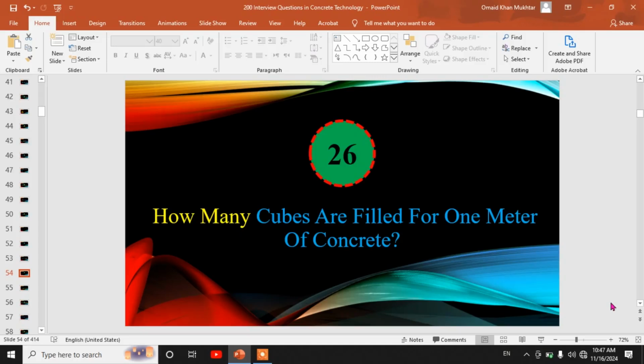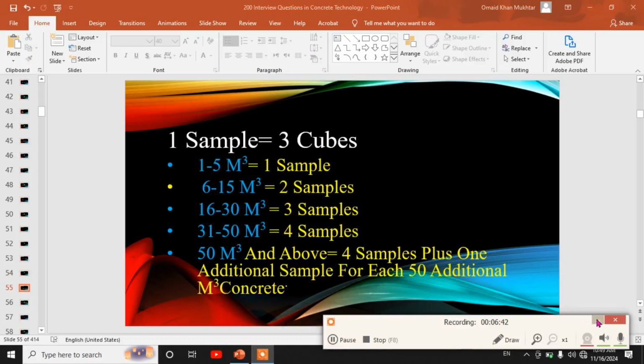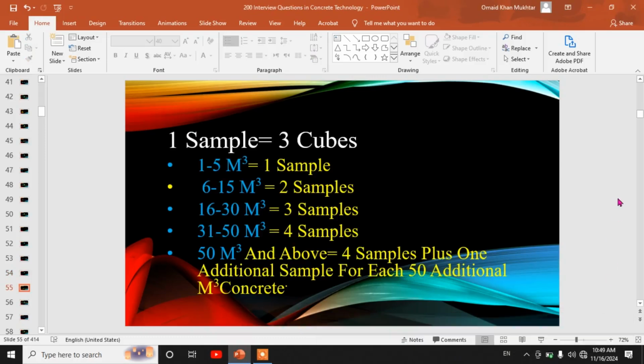Twenty-sixth, how many cubes are filled for a given quantity of concrete? One sample equals 3 cubes. For 1 to 5 cubic meter concrete we need to fill 1 sample. For 6 to 15 cubic meter, 2 samples. For 16 to 30 cubic meter, 3 samples. For 31 to 50 cubic meter, 4 samples. For above 50 cubic meter, we need 4 samples plus 1 additional sample for each additional 50 cubic meter of concrete.